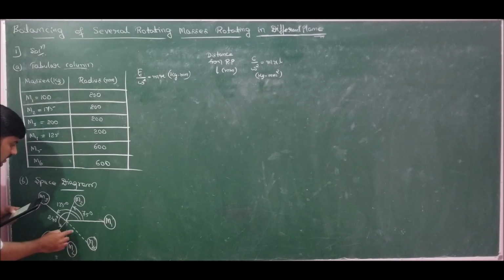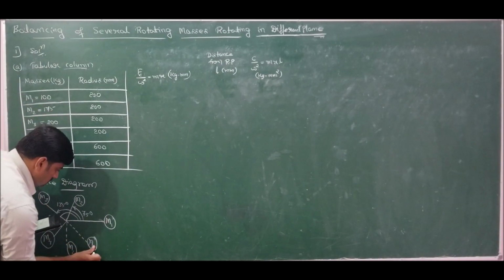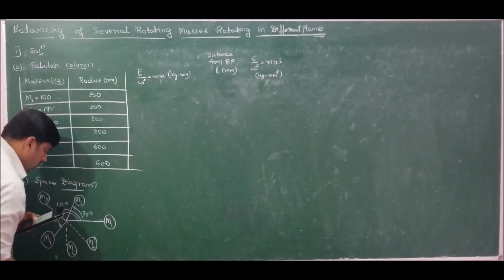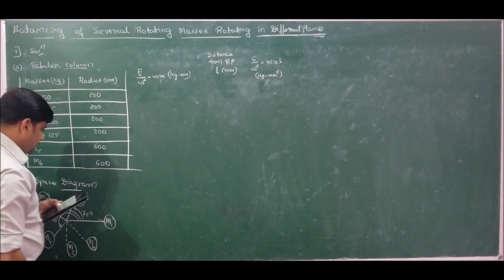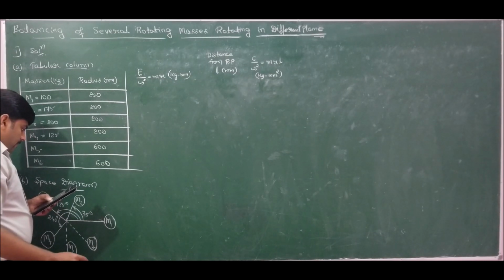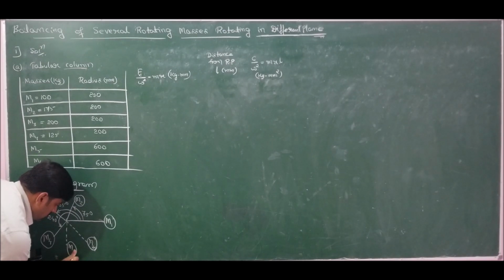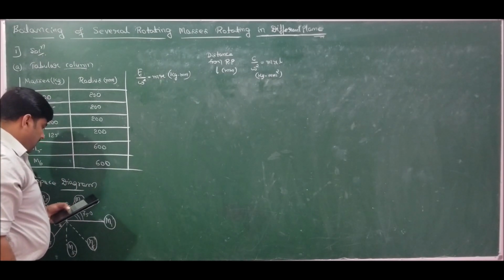I should find theta L and theta M, that is with reference to mass 1. The masses rotating in plane M and plane L, which are unknown to us, are nothing but M5 and M6. Let me write it as M5 and M6 itself. Why get confused? It is M5 and M6. So this is about the angular position.